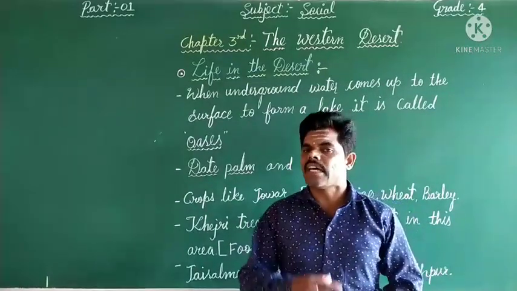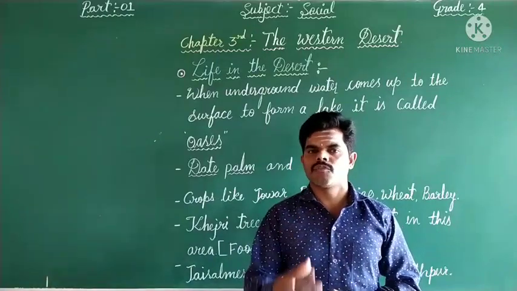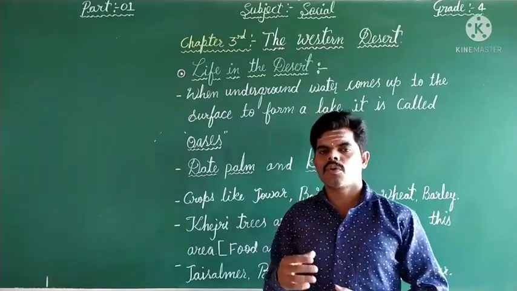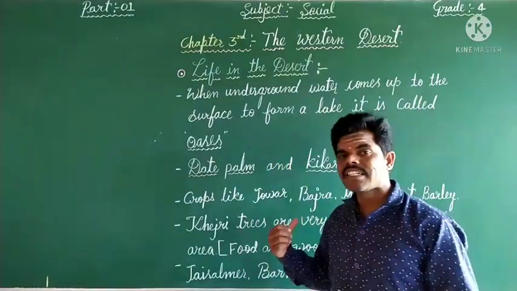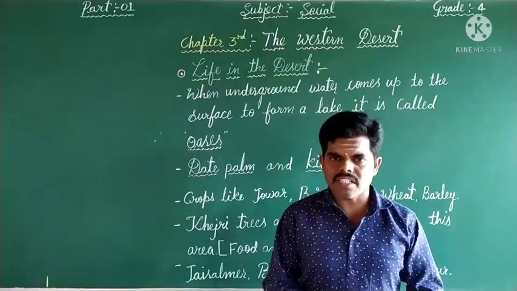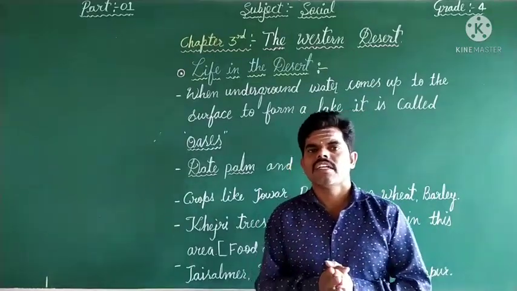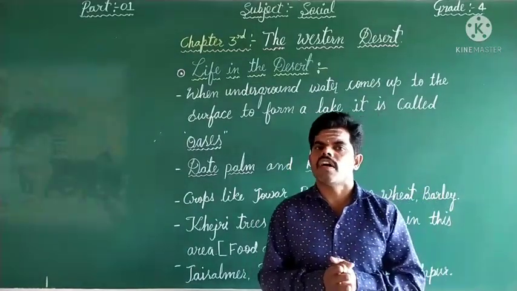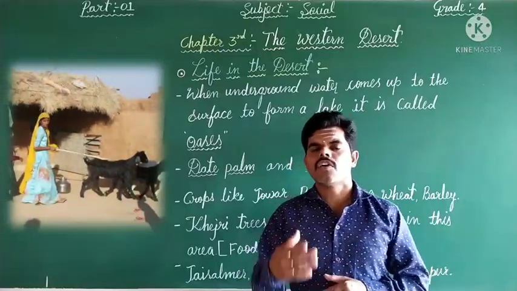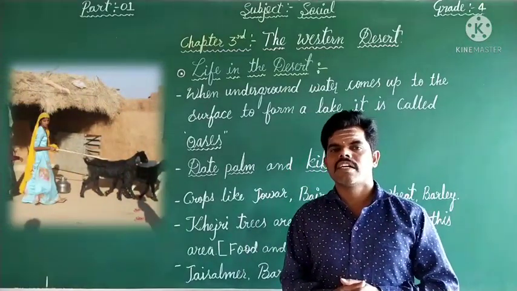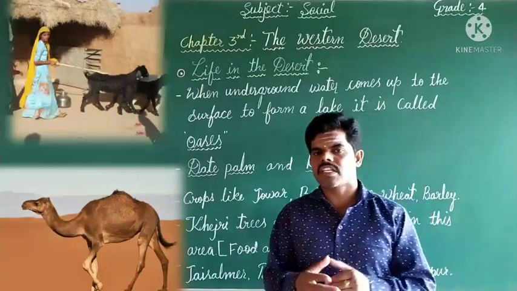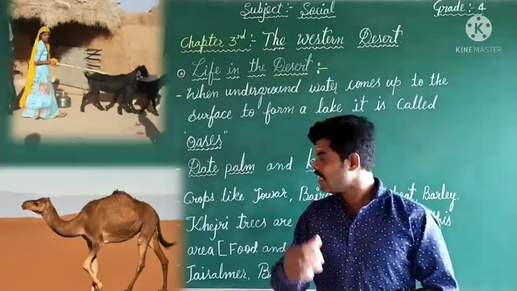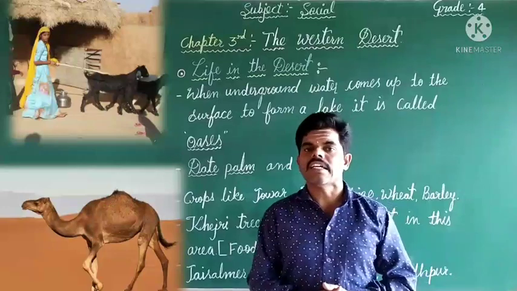When they get availability of water and food, slowly village settlements can also be found in this region. They rear animals like goats and camels. So camels are very important in the Thar desert region.